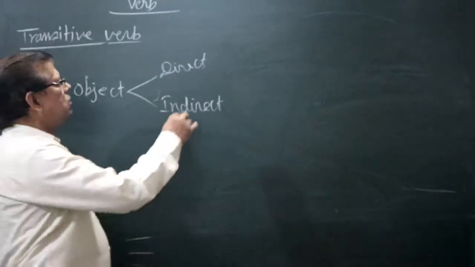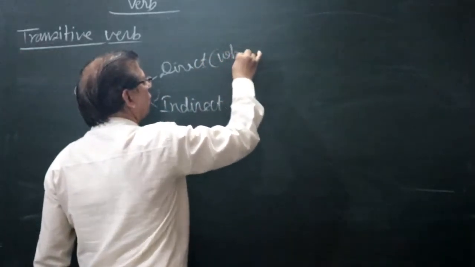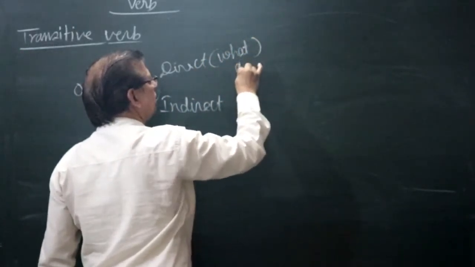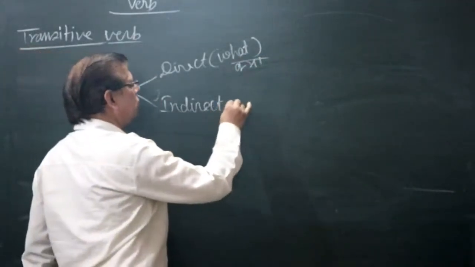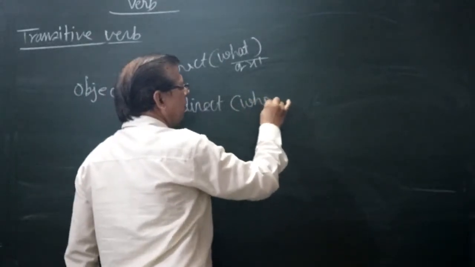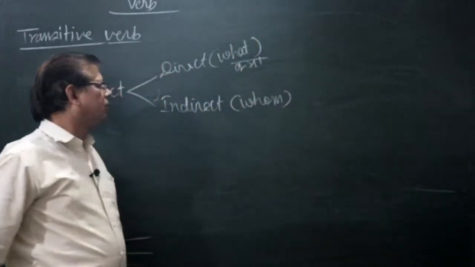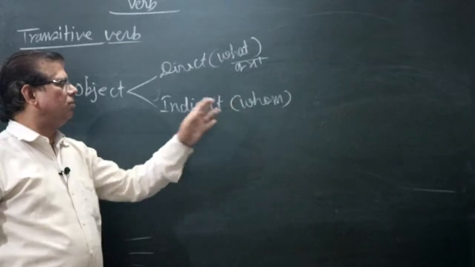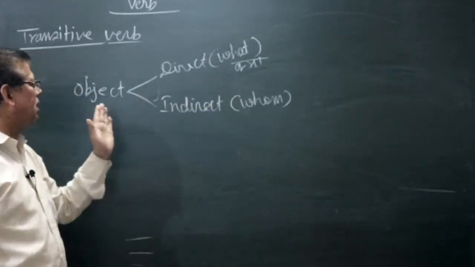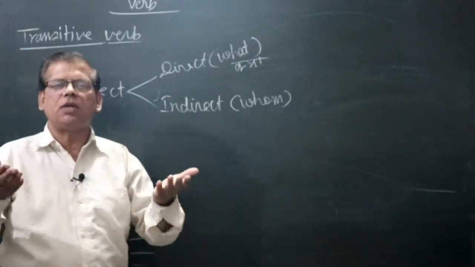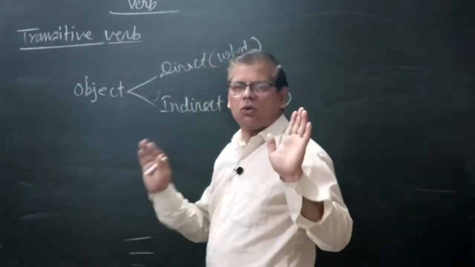Direct object is the answer of the question what. In Hindi, kya? Indirect object is the answer of the question whom. What and whom. If you get the answer of what and whom in a sentence, it means the sentence is having an object, otherwise not.